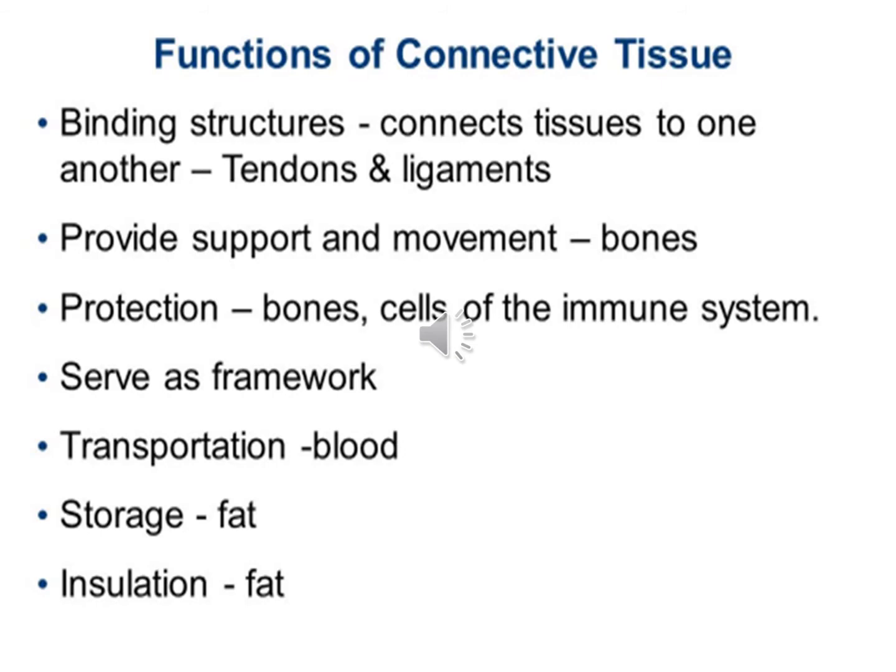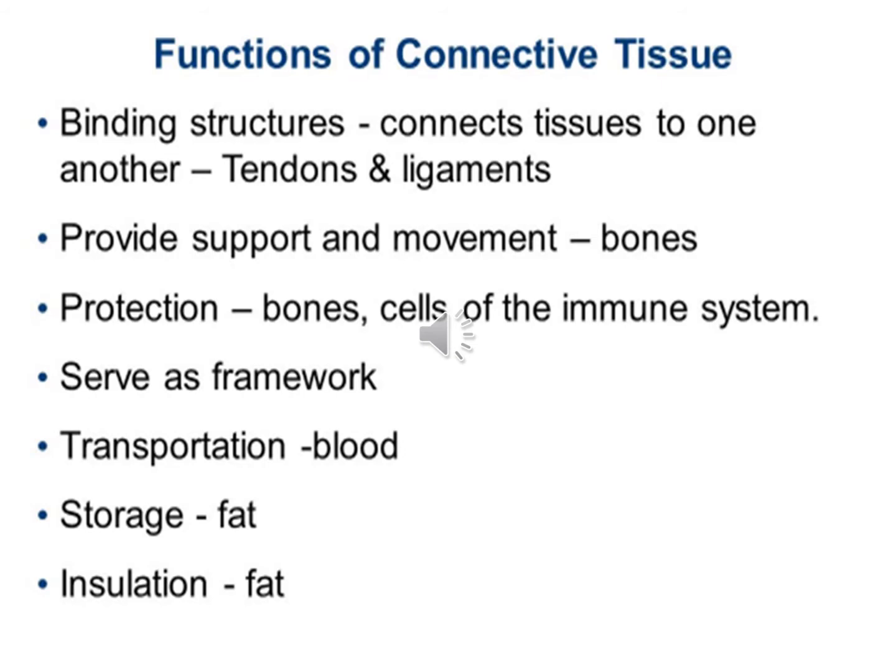tissues to one another. An example of this connective tissue are the ligaments and the tendons. Then it is going to help in support and movement, locomotion. These are your bones. They are also connective tissue, bones and cartilage. Then protection of vital organs. This is going to have the bones which are going to protect the different vital organs.